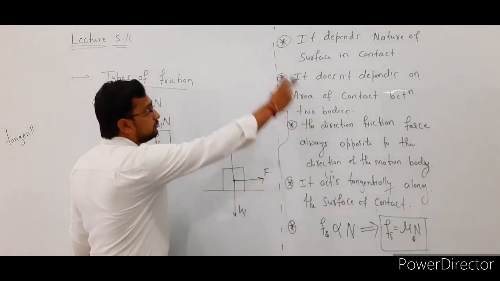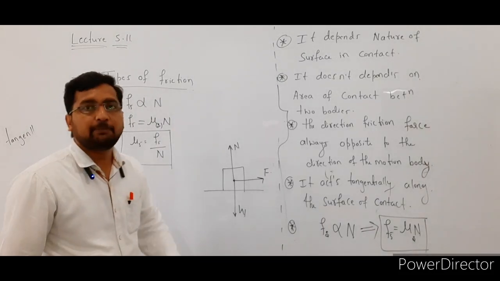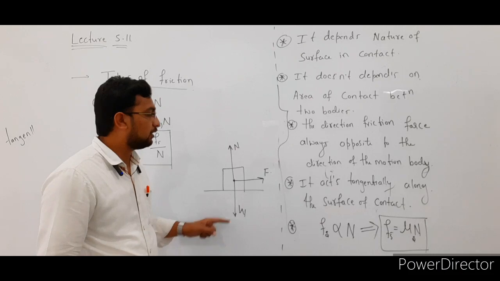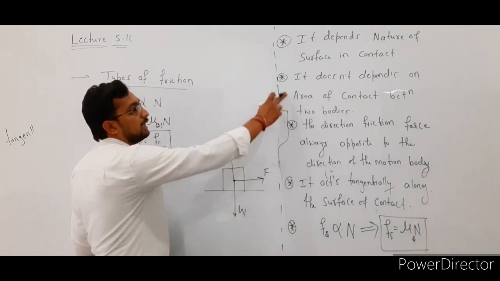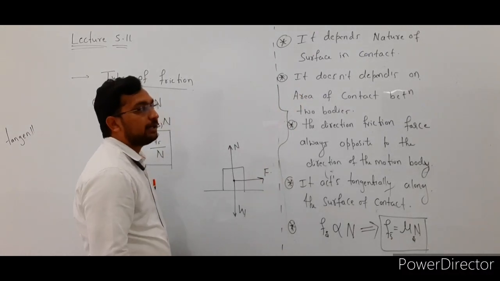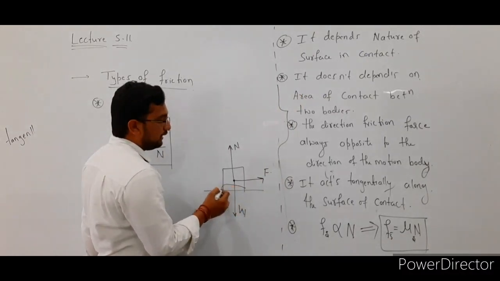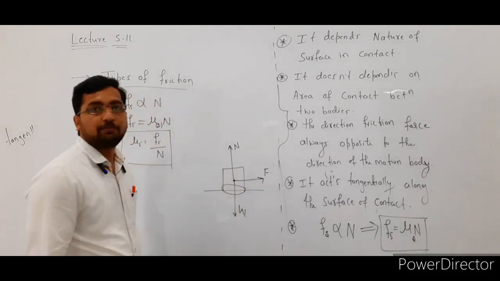Okay, see here, the first point: the friction force or the static friction depends only on the nature of the surface in contact. The second point: it does not depend on the area of contact between the two bodies.